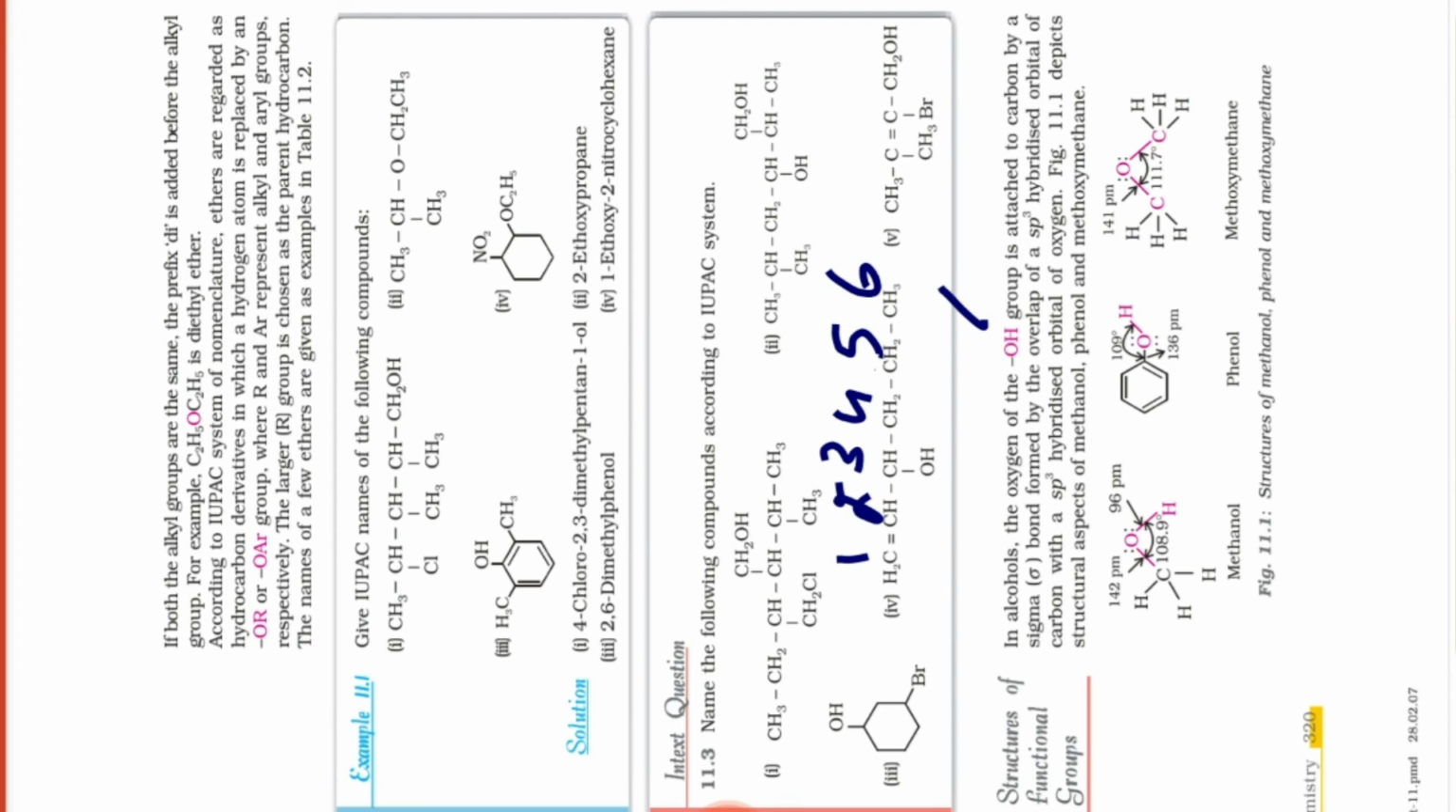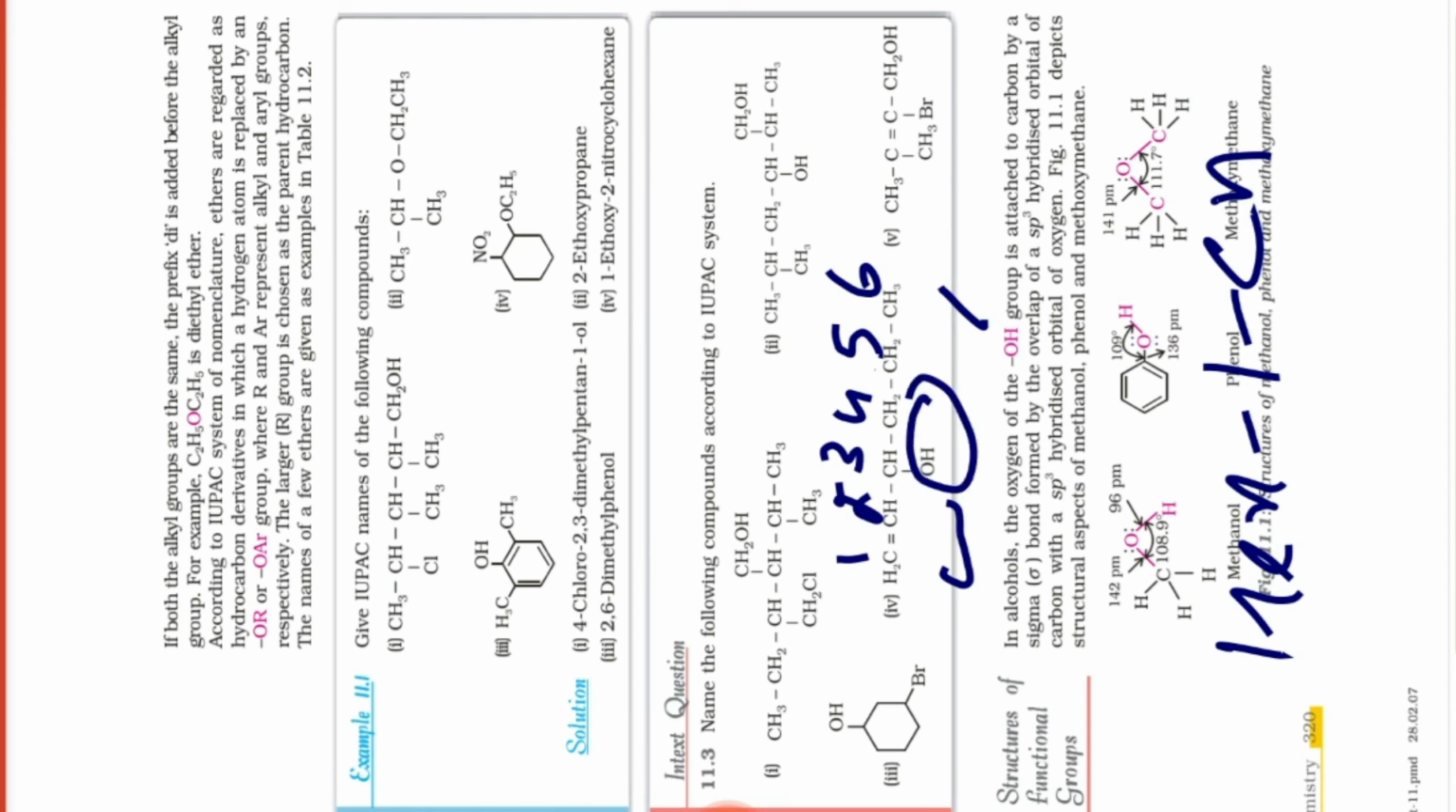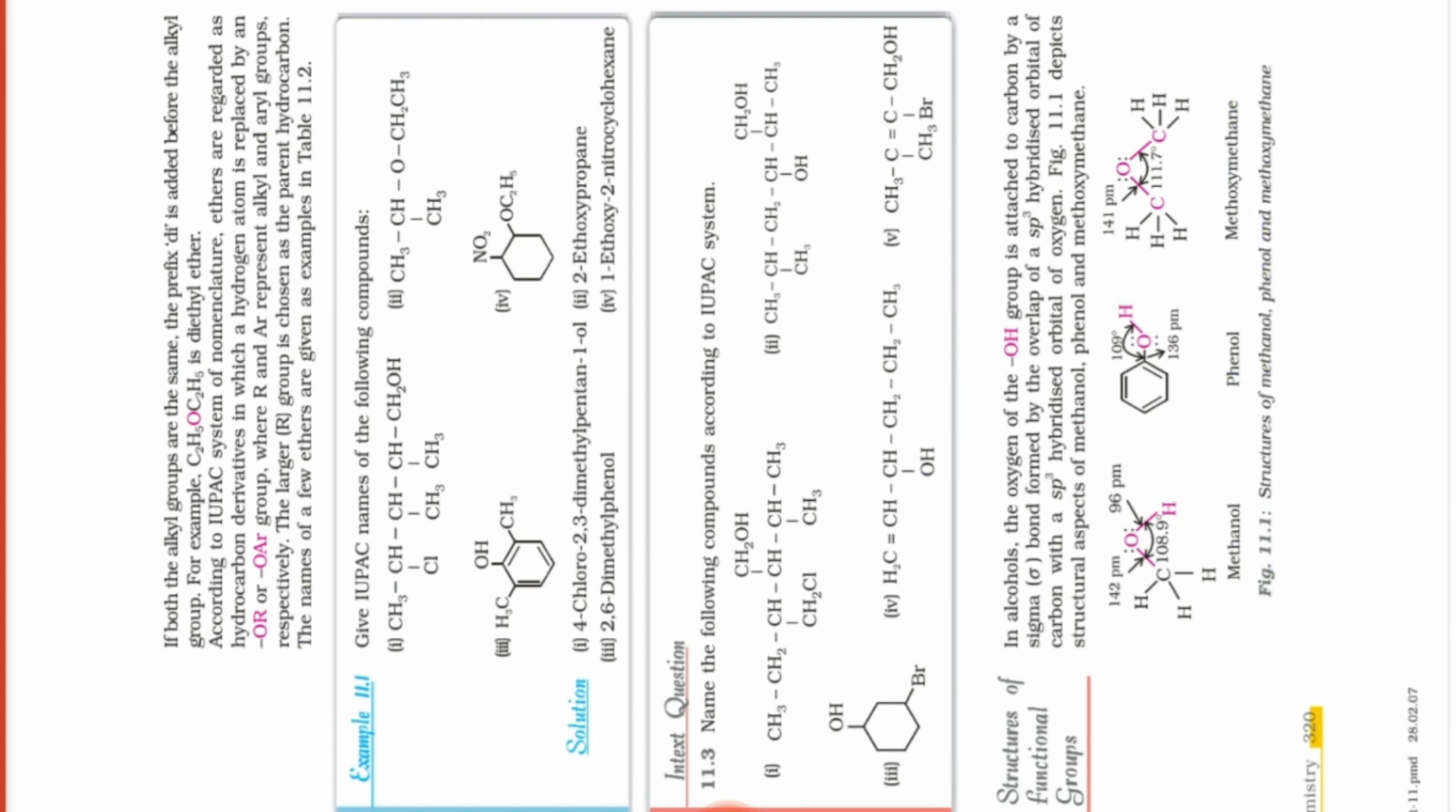Now, what will be its name? It's very simple. Its name is hex, then 1-ene. Why 1-ene? Because between 1 and 2 there is a double bond. 1-ene. Then at the third position OH is here. Then 3-ol. Clear? Okay. Then after that you see the next one, the last one.